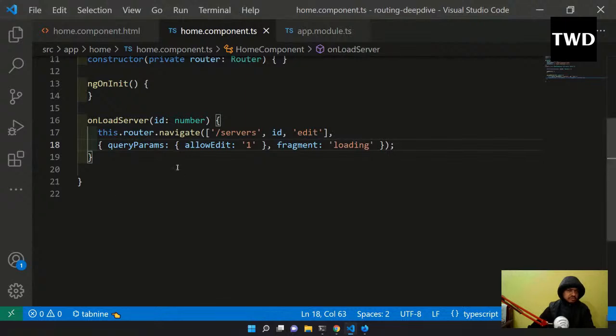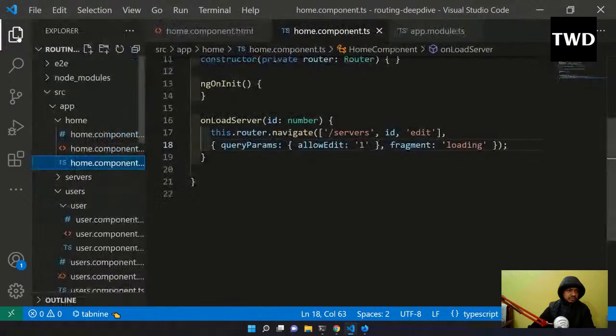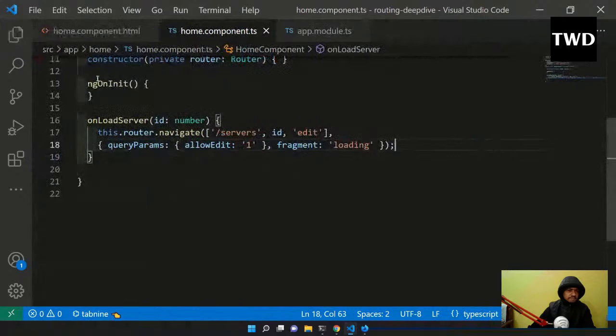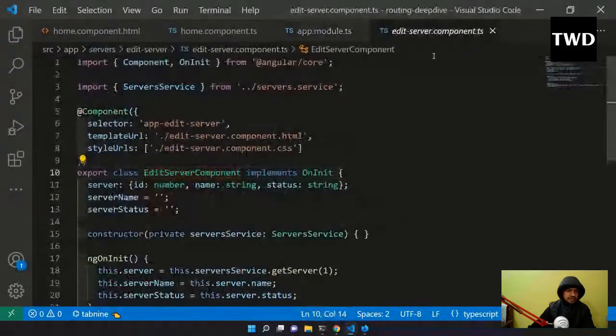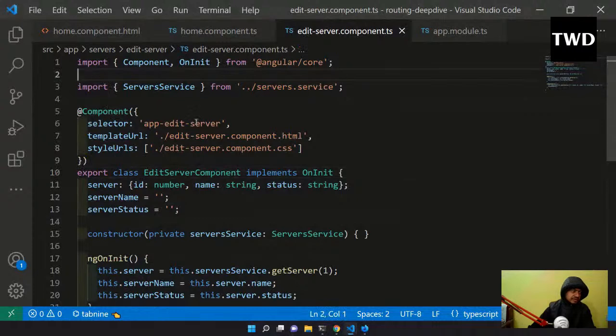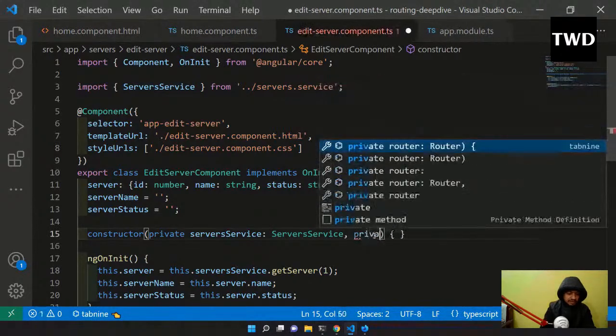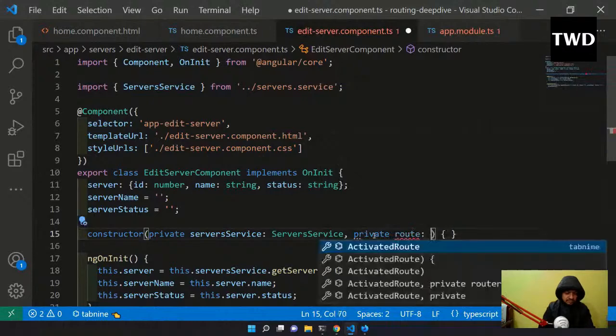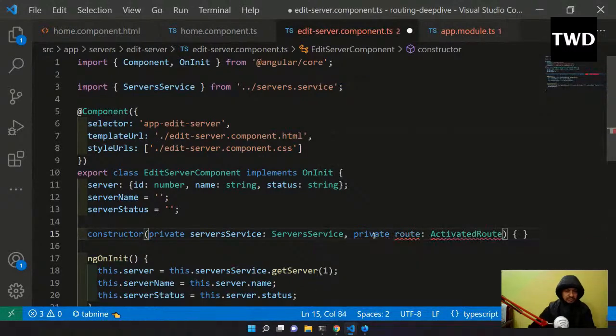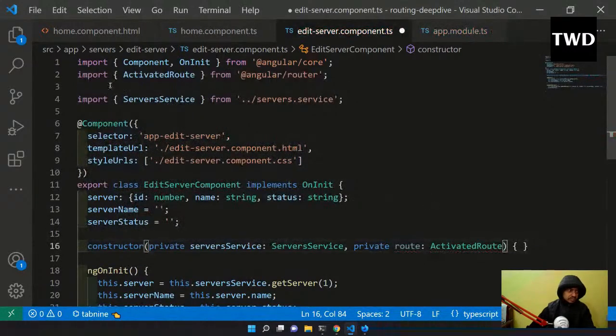Now we have to go to the edit server component, and here we have to again import the activated route. So let us import it from here: private route, activated route, and activated route has been imported.